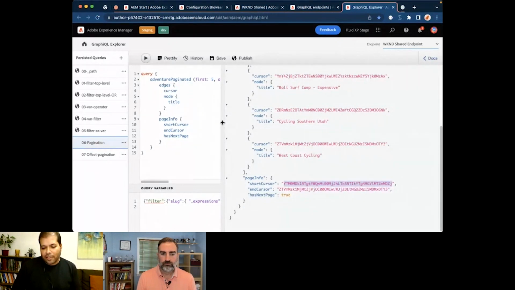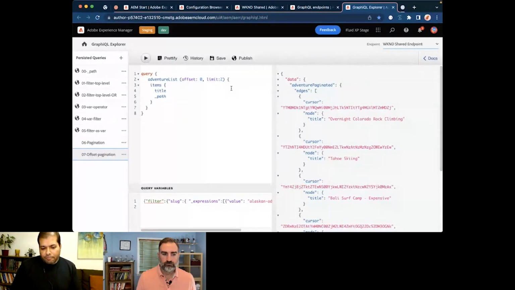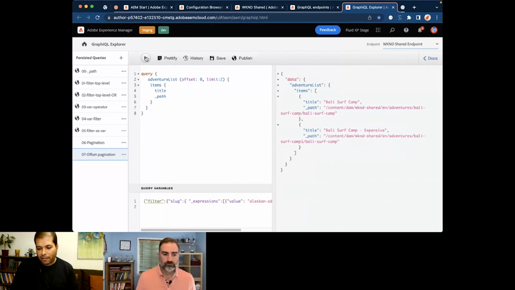So you can simply paginate using the cursors which are available and iterate over the whole result set as needed. Offset-based pagination works very similarly. Based on offset 0 and having 2 results, we simply get the first 2 results in the whole result set.